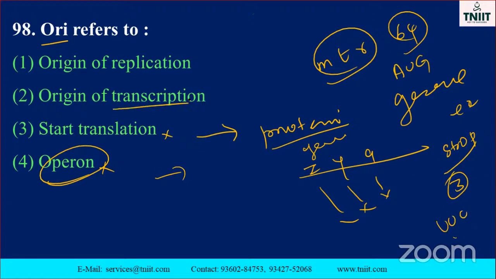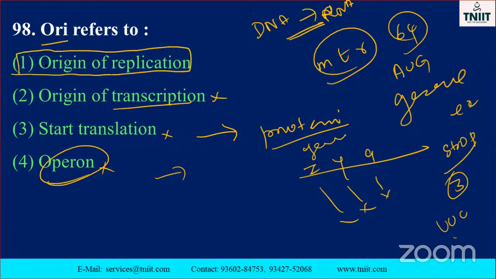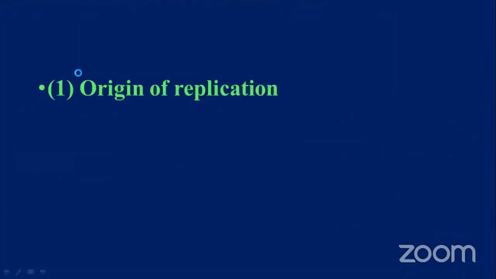Origin of transcription. What is transcription? DNA to RNA. That is called transcription. Here the origin of replication is simply called the ORI gene, the first three letters. Okay, my dear, go to the next one. ORI of replication.